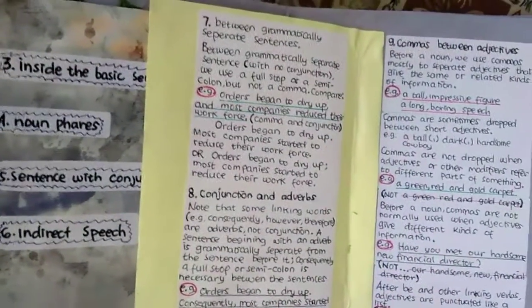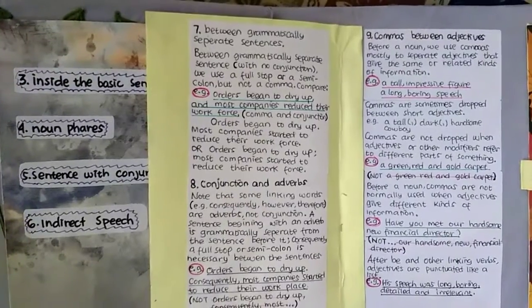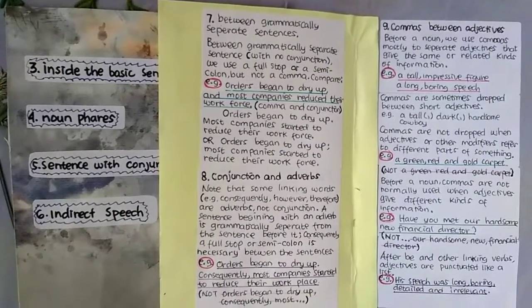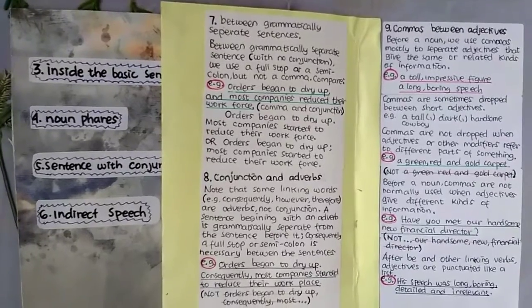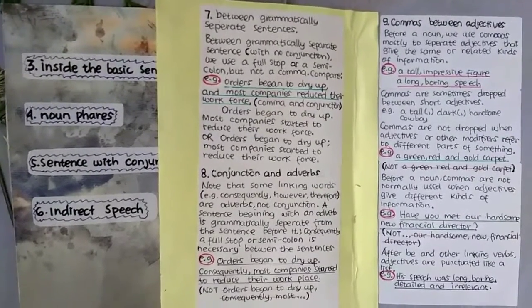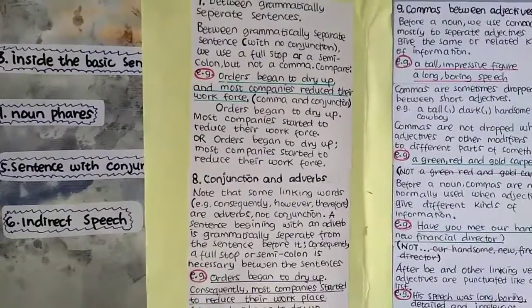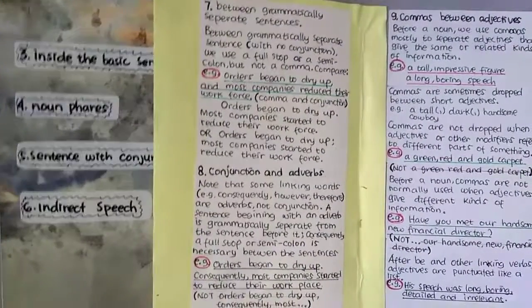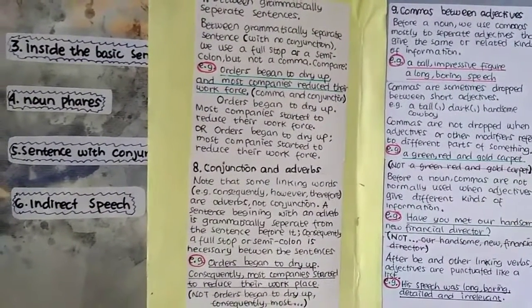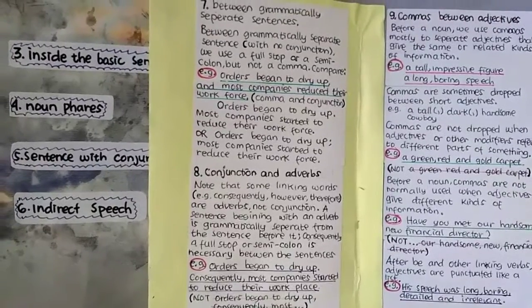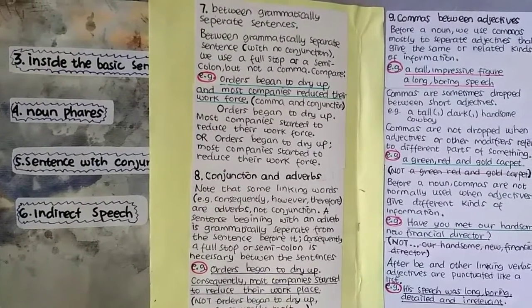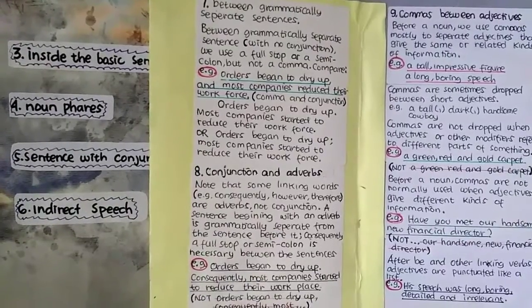Number 7 is between grammatically separate sentences. Between grammatically separate sentences with no conjunction, we use a full stop or a semicolon but not a comma. Compare: orders began to dry up, and most companies reduced their workforce, comma and conjunction. Orders began to dry up, most companies started to reduce their workforce.